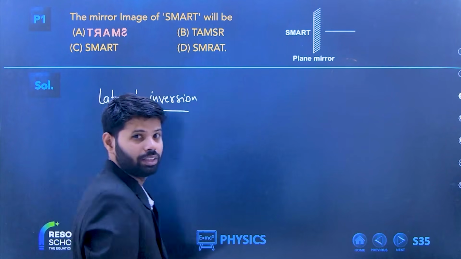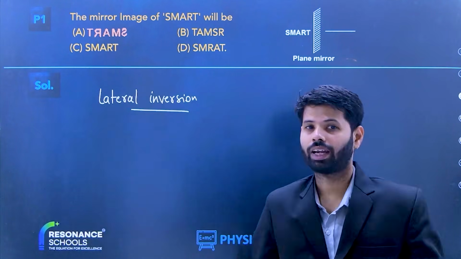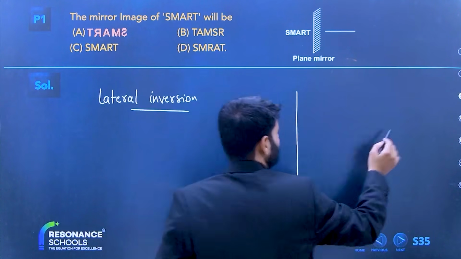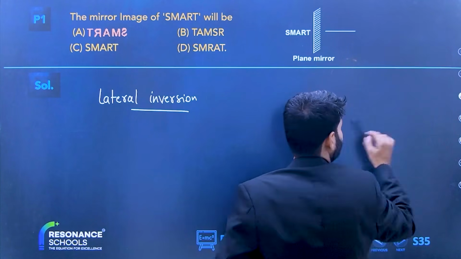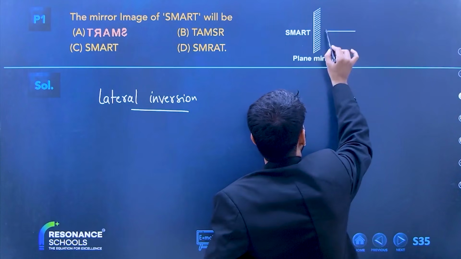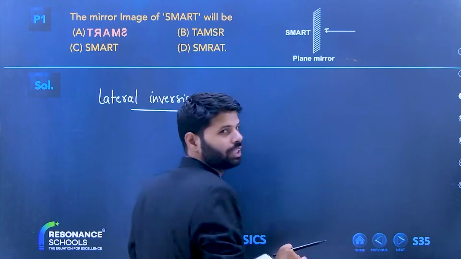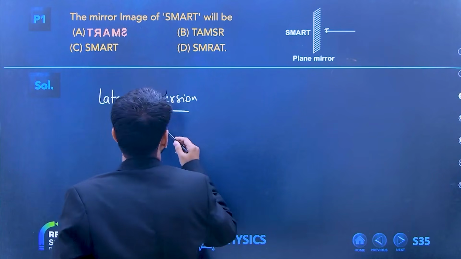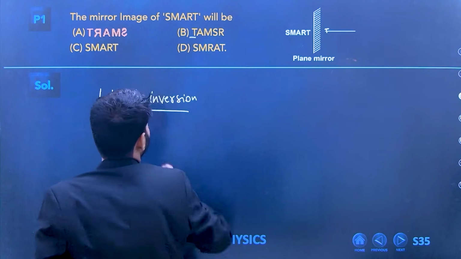Right becomes left. So for example, this is a mirror. Can you see that T will be the first letter? Something like this.